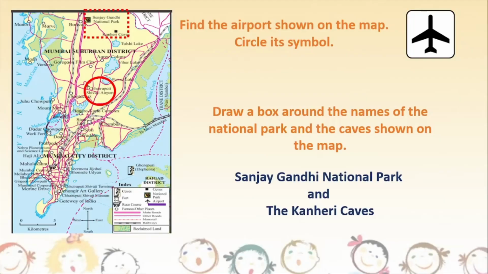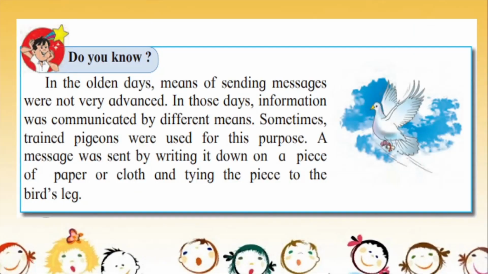Now in the end, we have one more Do You Know exercise where they're telling us about communication. We already talked about language, how we talk to each other. If I have something in my mind and I want to tell it to you, how will I tell it? I will use language. Now sometimes you have to tell it to people who are far away from you. So what do you do? You communicate. Let us see what happened in the olden times.